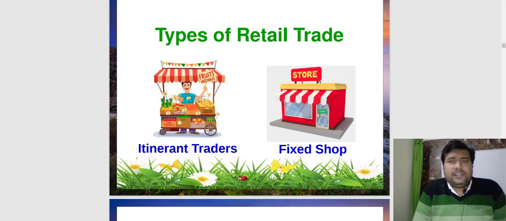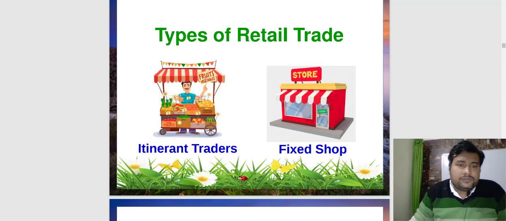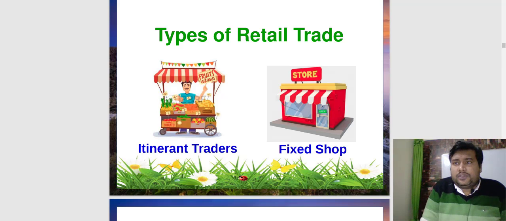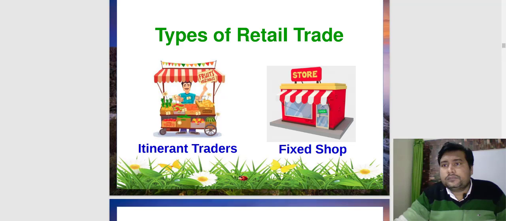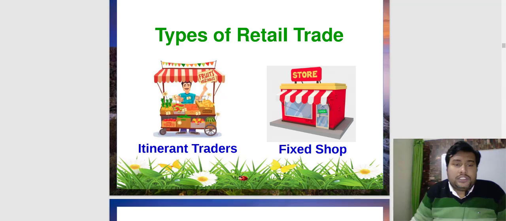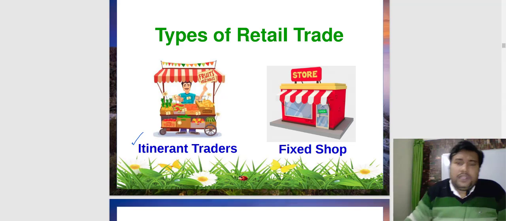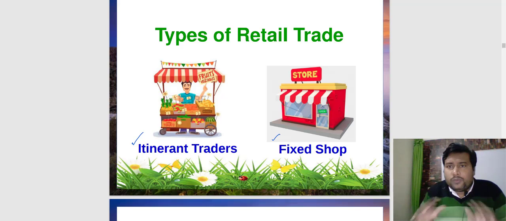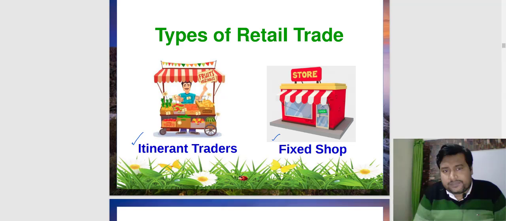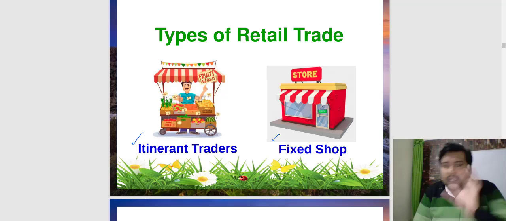So basically, the retail trades are divided in two parts. One is itinerant trades. Itinerants are basically movable retail traders. Okay? And one is fixed shop, which is not movable, which is fixed at one particular place. So basically, these are the types of retail trade, itinerants and the fixed shop.